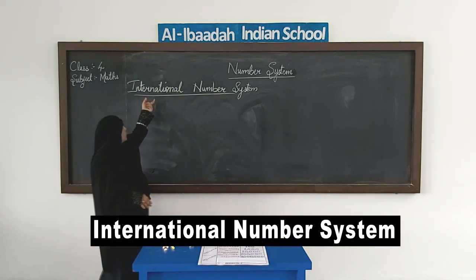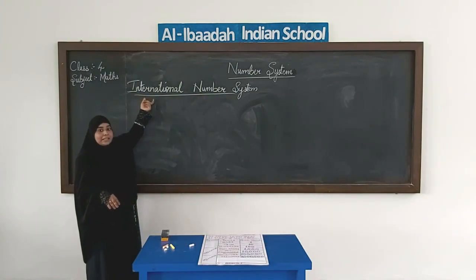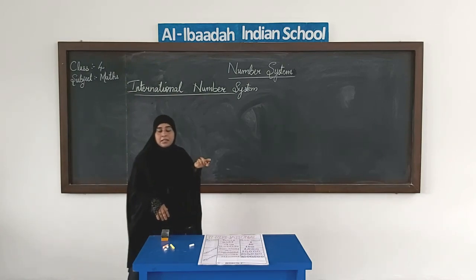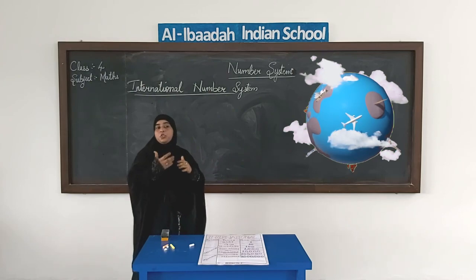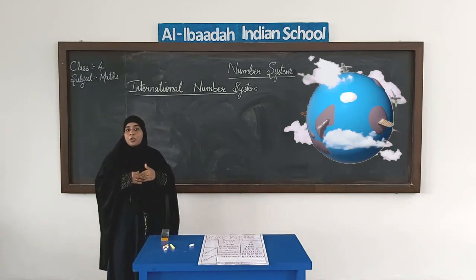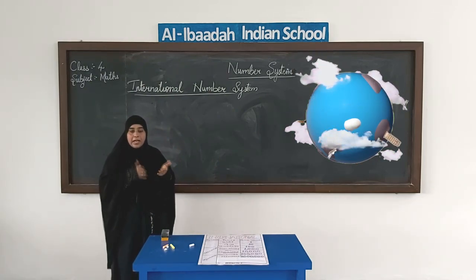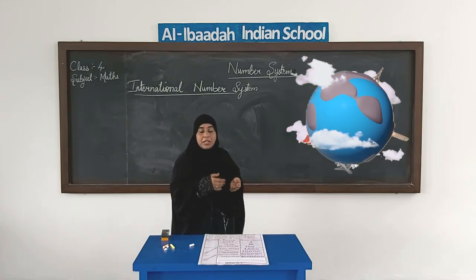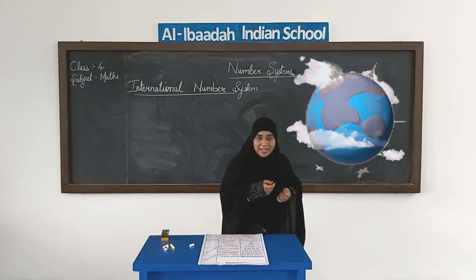Now when we talk about the word international, what do we mean? International we usually use when we are talking about other countries other than India. If you are talking about going abroad, then we use words like international flights.